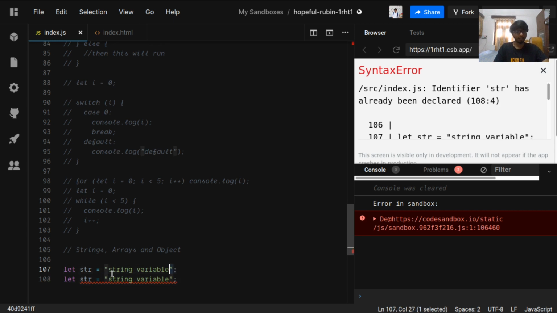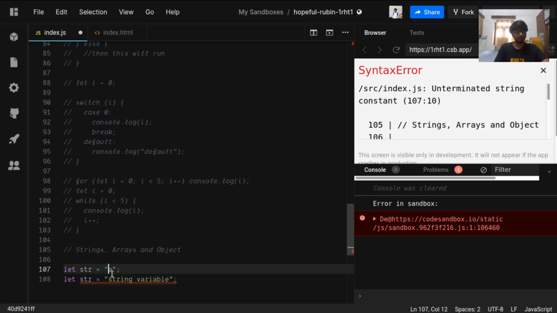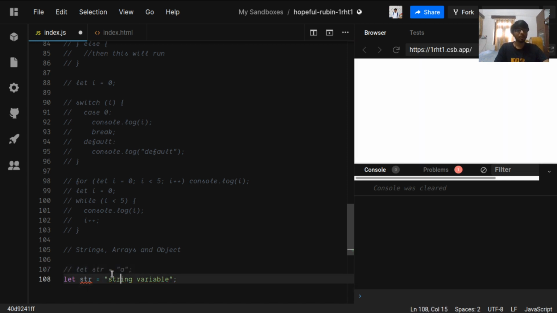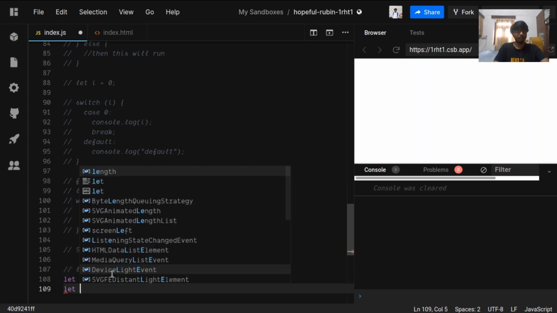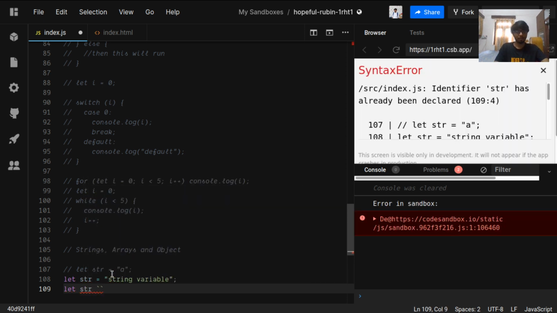Oh, it is already doing this for us. Okay, no issues. So we can have a double inverted. Also we can have this type of string variable.